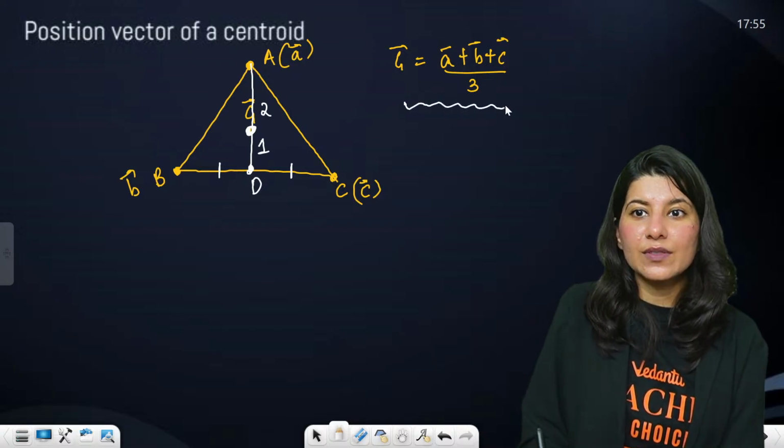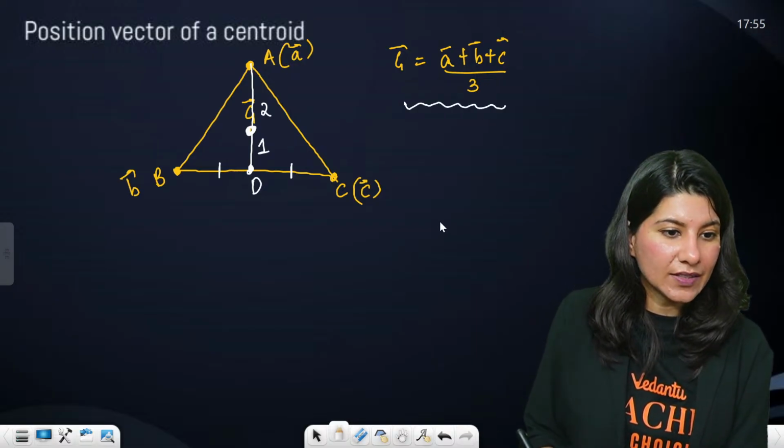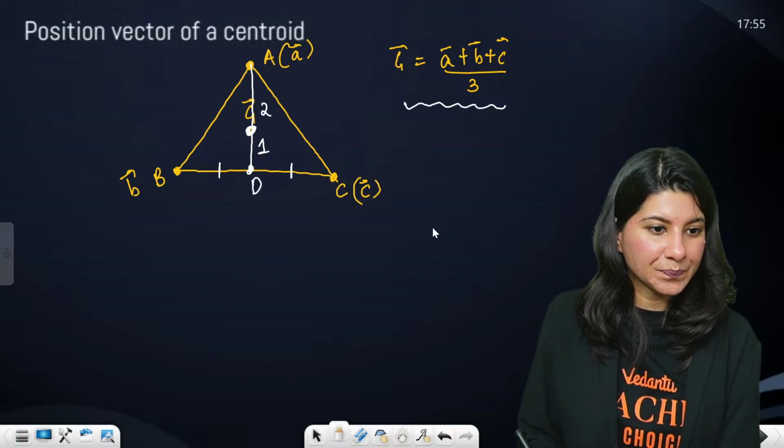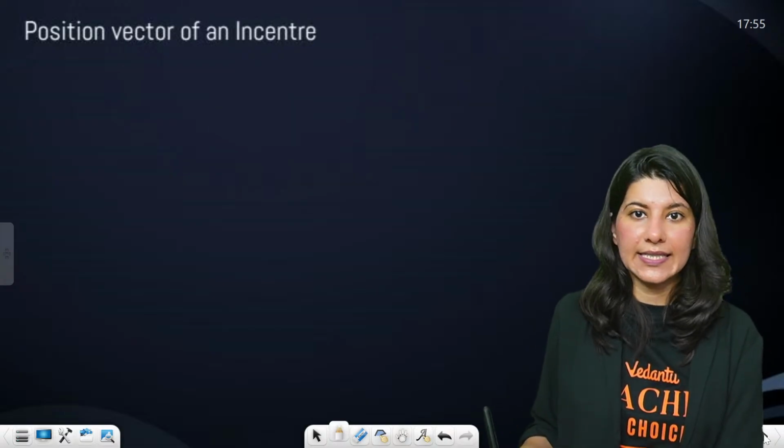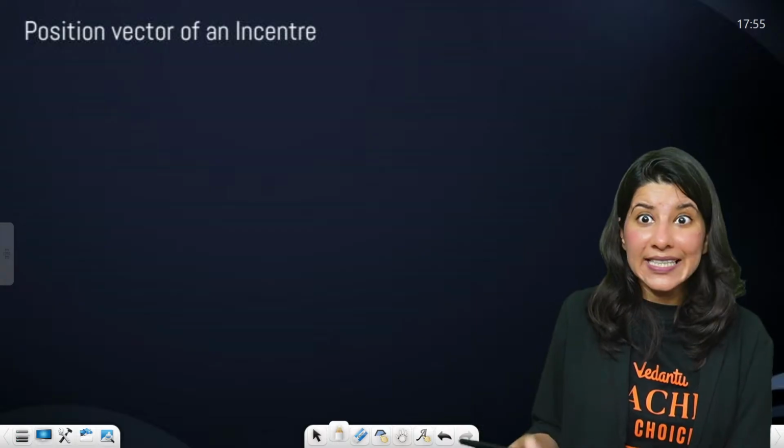And this is A plus B plus C by 3. Okay. All right. Now, the incenter.